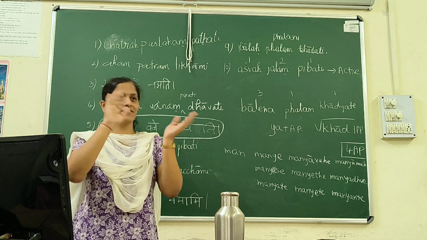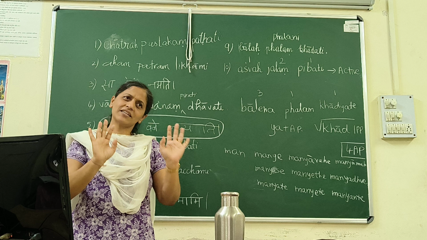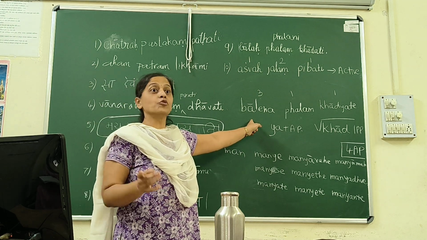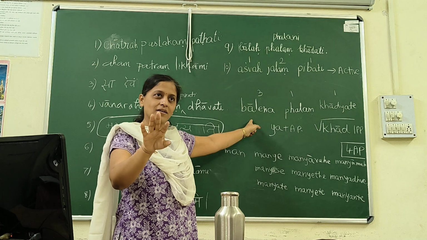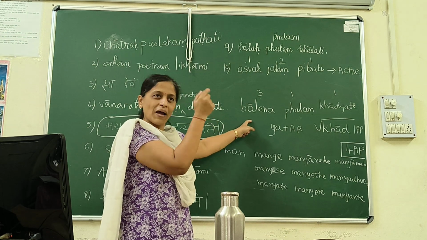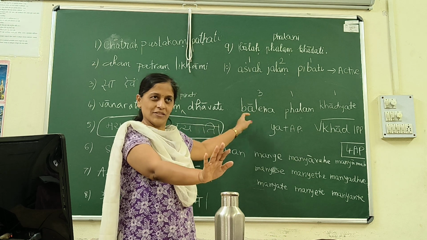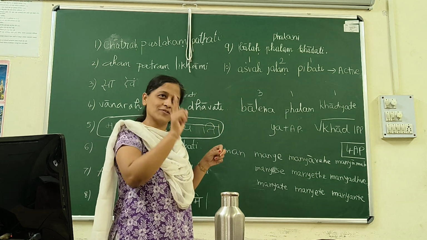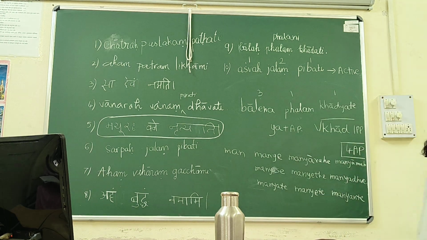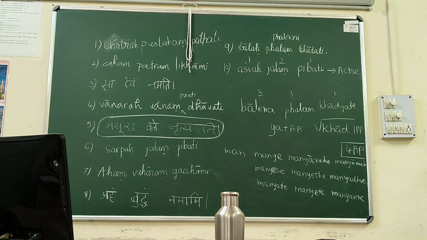Don't confuse. The subject doesn't change to the object. Please, the subject is the subject. Who eats fruits? Bala eats fruits. The fruit is eaten by Bala. Even if the fruit comes at the beginning, the action is done by Bala. The subject is Bala only, in English also and in Sanskrit also. Don't confuse that.